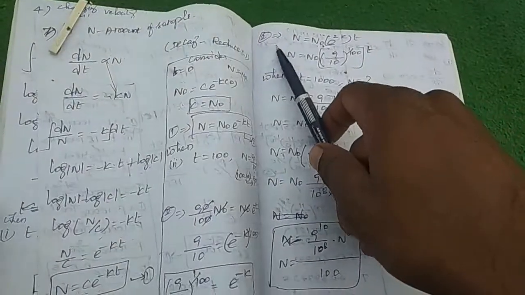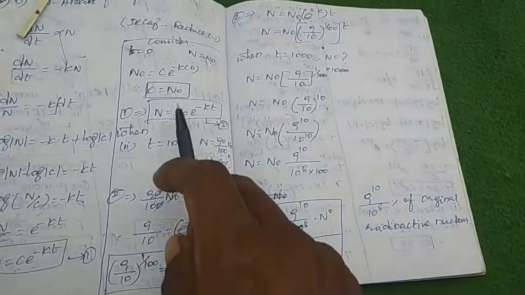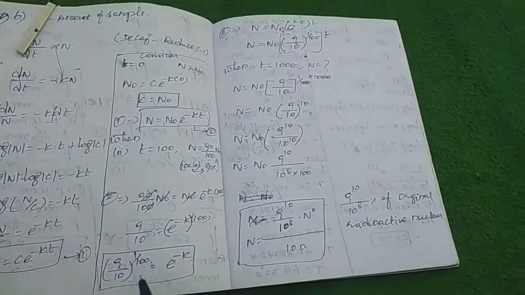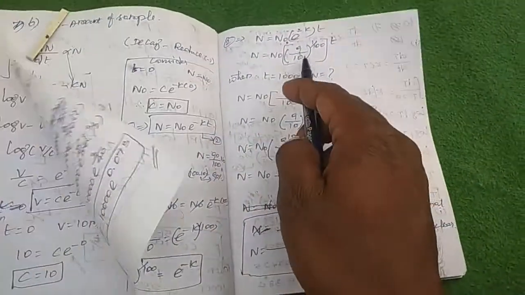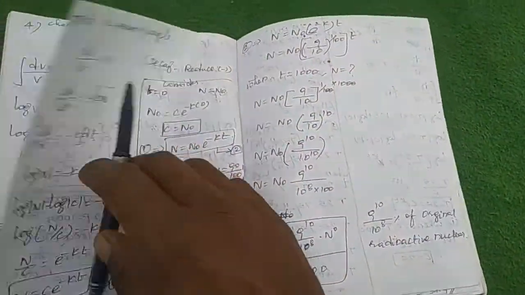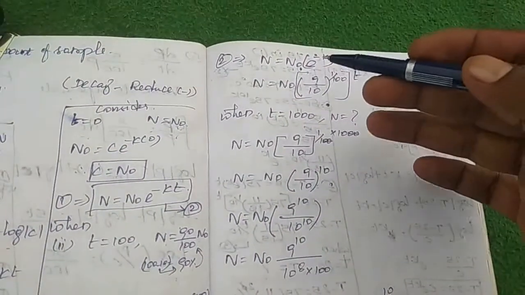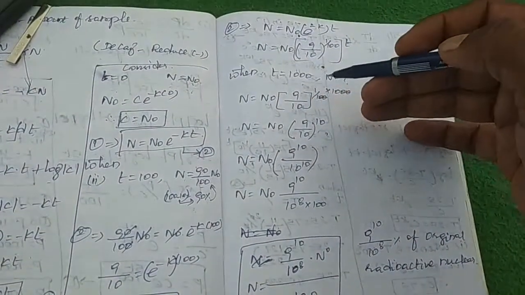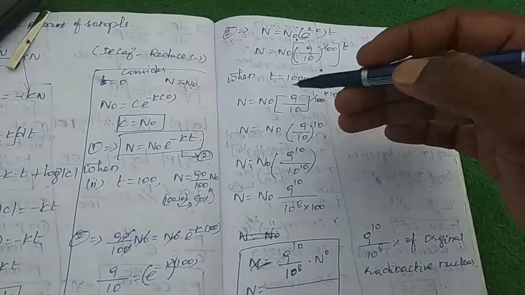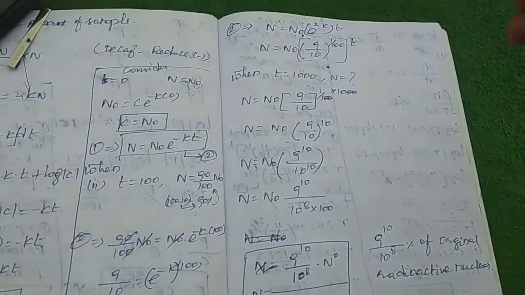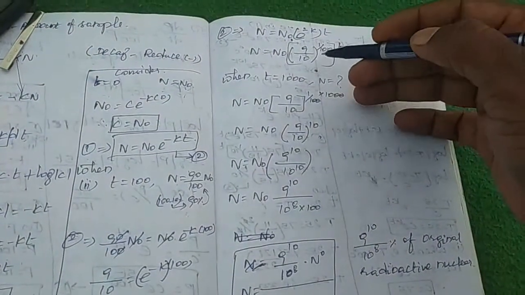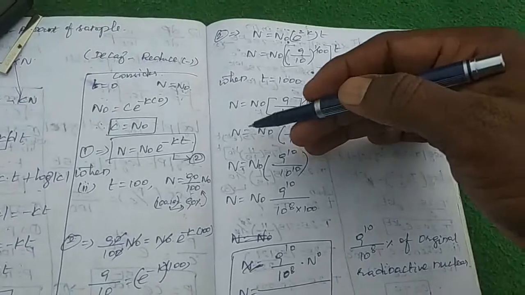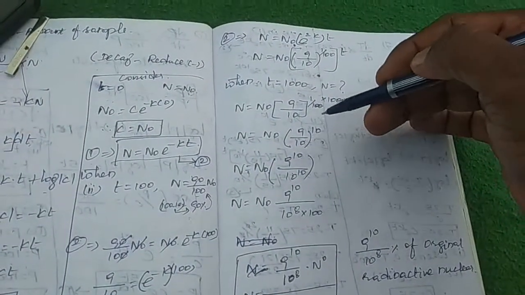Now students, where is equation number 2? Equation number 2 is n equals n naught e power minus kt. So instead of e power minus k, you take 9 by 10 whole power 1 by 100, after power t. Now when t equals 1000, n equals question mark. We want to find that n value. So n equals n naught 9 by 10 whole power 1 by 100 with t equal to 1000. Now the 100 cancels, remaining n equals n naught 9 by 10 whole power 10.